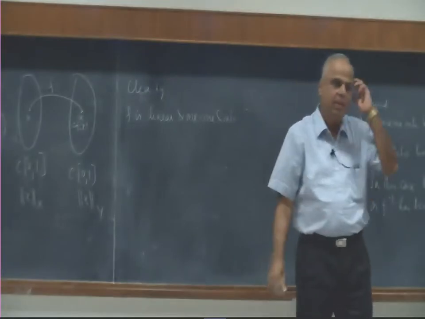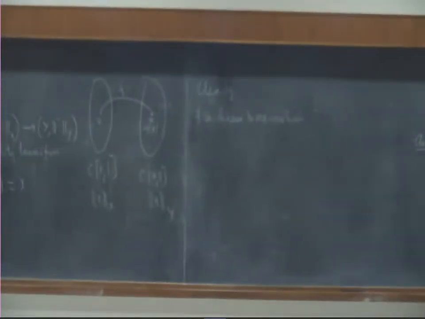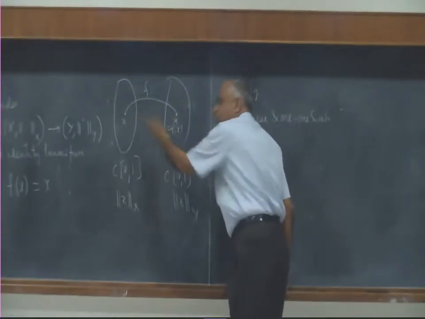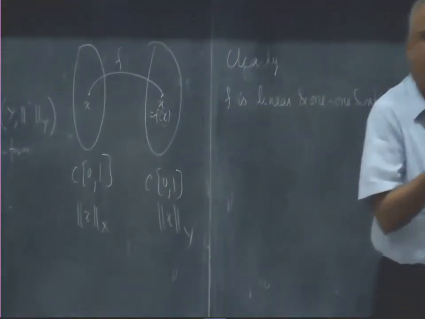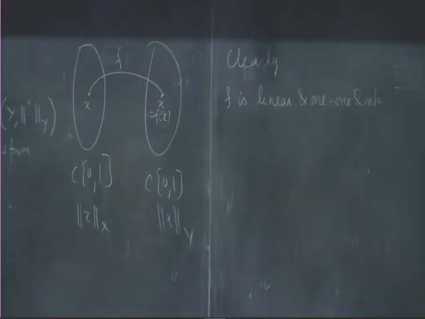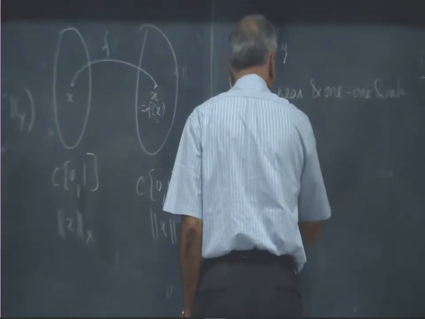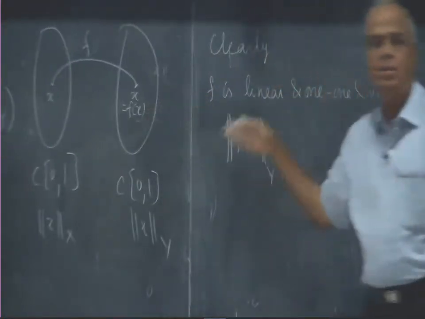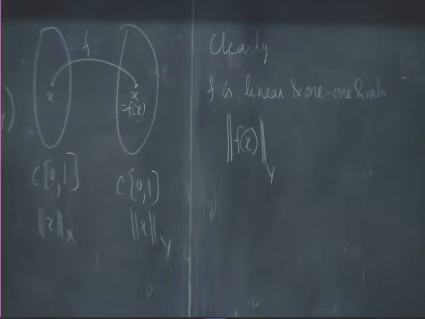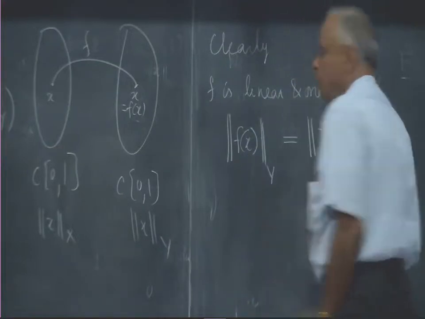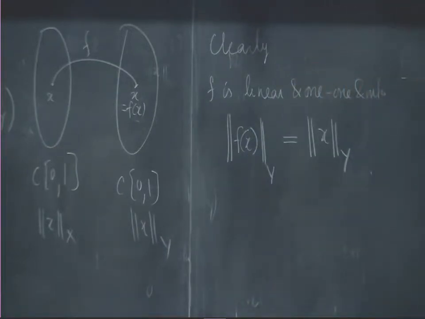Now we have to see whether it is bounded. How do I see whether it is bounded? I have to see the changed length to the original length, whether that ratio is under control. So what is the changed length? For any x, the changed length is its length in the y space. But f of x is x itself, so it is the y norm of x.